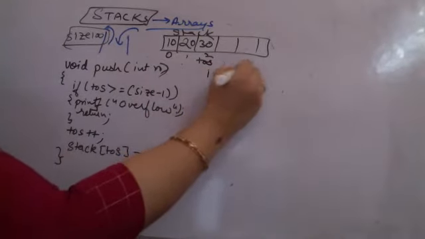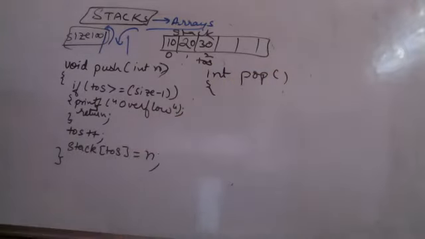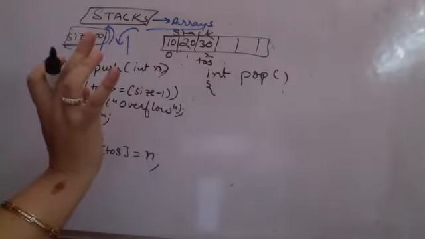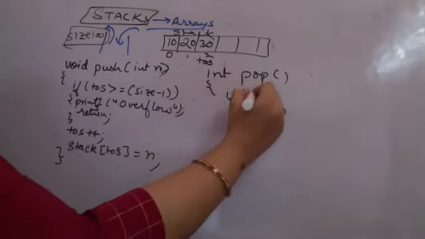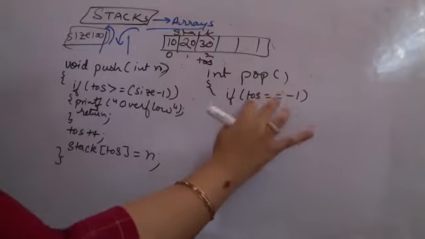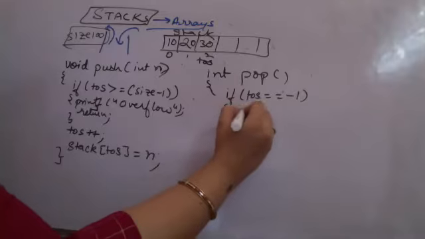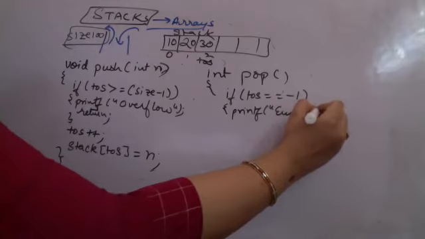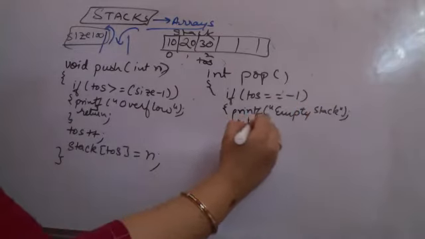If no more questions, then I'll move on to the pop. Now, whenever I'm popping, I am returning an element to be popped there. So when I want to pop, again I have to check that it is not an empty stack. Popping from an empty stack is not possible. So you will check if top of stack is equal to -1. When is the stack empty? When top of stack is -1. Then again you will be printing empty stack so that popping is not possible, and you will simply return.